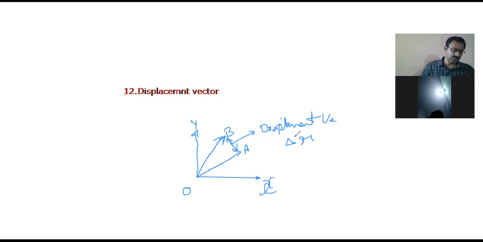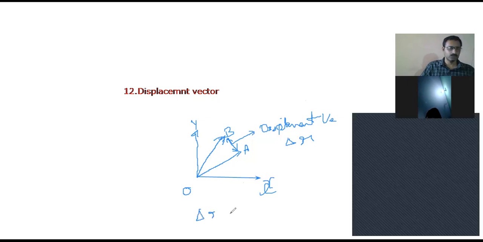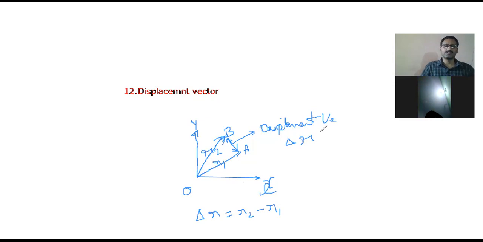So these are the position vectors and the displacement vector is this. Mathematically, the displacement vector for AB is delta R equals R2 minus R1, because here it was R1 and it was R2. In this way, we can find the position vectors and displacement vectors.